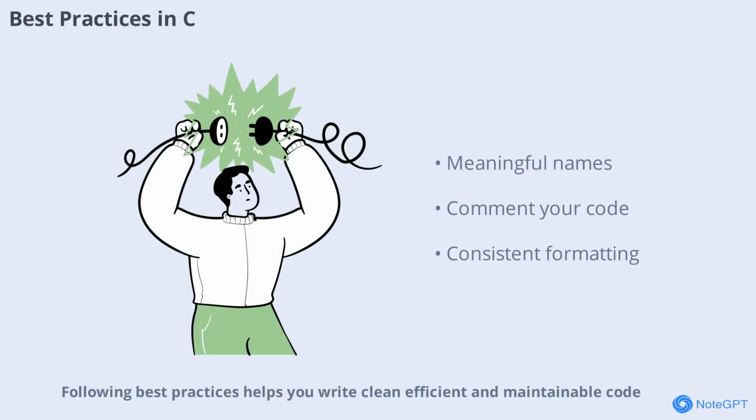Following best practices helps you write clean, efficient, and maintainable code. This includes using meaningful variable names, commenting your code, and following consistent formatting. Adopting good habits early will make you a better programmer and help others understand your work.